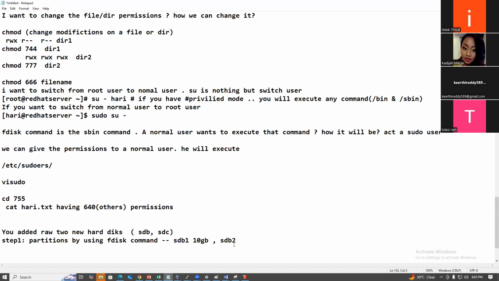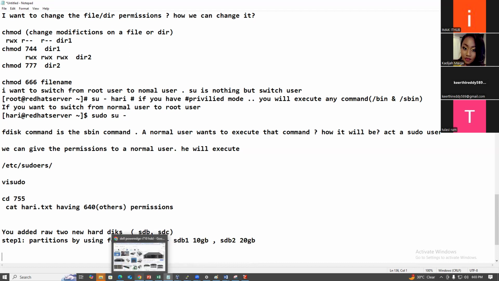Now the partition is done, right? Did you create 20 GB and 30 GB? I thought SDB has 20 GB total. So if you do a partition, it's going to be 10, right?